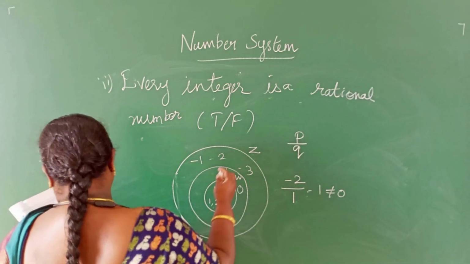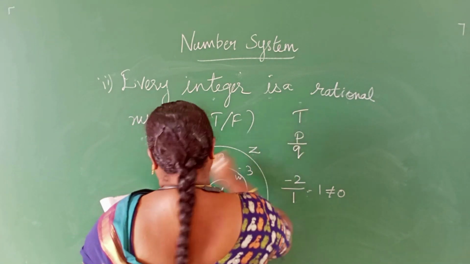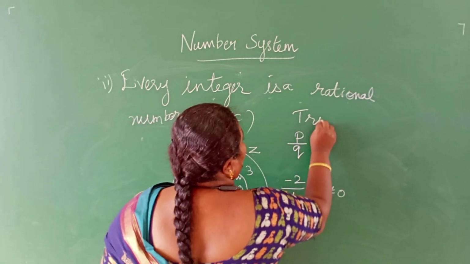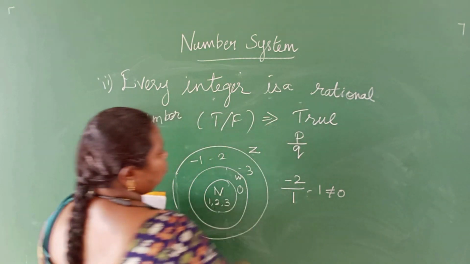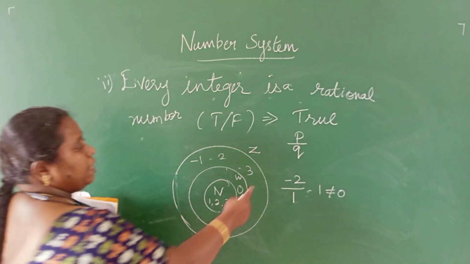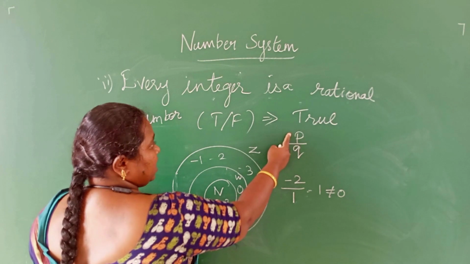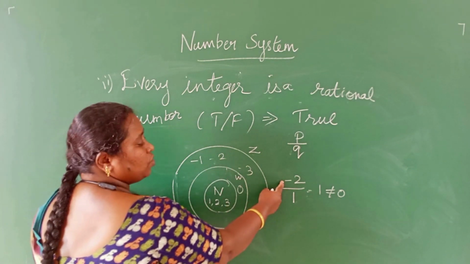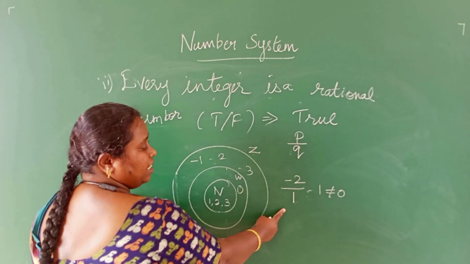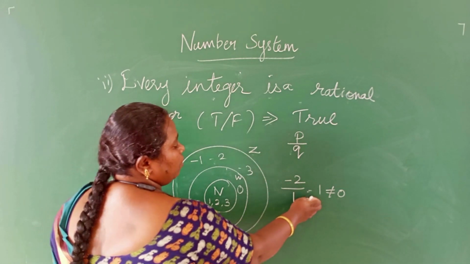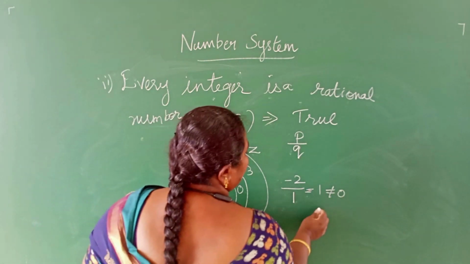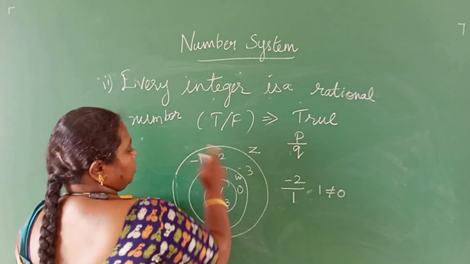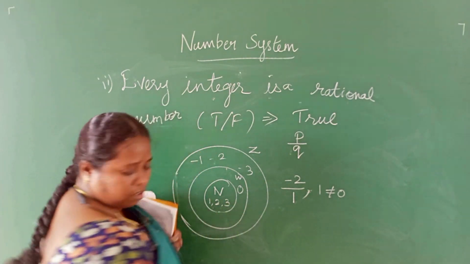So the statement is true, because minus 2 is an integer, 1 is also an integer, and minus 2 by 1 is a rational number where 1 is not equal to 0.